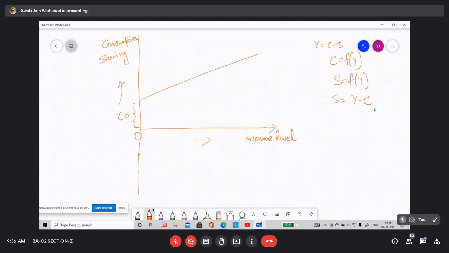Suppose we take this. So this is C is equal to C0 plus Cy. This is minus S0 plus Sy. This is your saving function. And this is your consumption function.